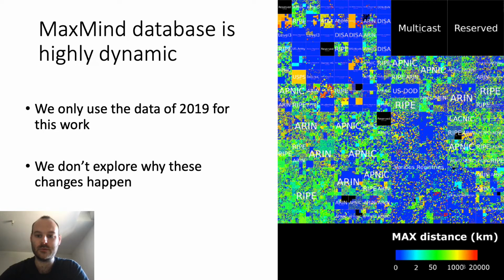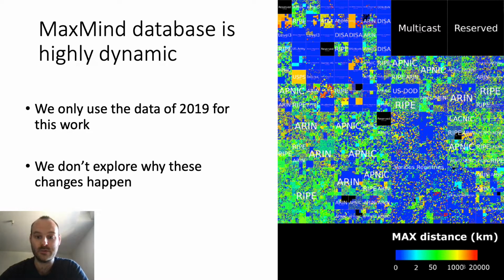The main contribution of this work is showing that the MaxMine database is highly dynamic in space and time, and this can have a significant impact on research that uses this database. What we refer to as dynamic here is that from one snapshot to another, numerous changes in geographic location and coverage can happen, and these changes can be substantial.